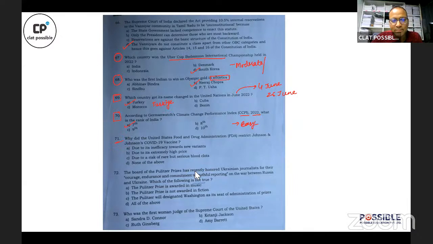US FDA has imposed a restriction. Guys, please remember this is restriction, not a ban. Which means the medicine is still available. हालांकि इसका use जो है उसको discourage किया गया है.